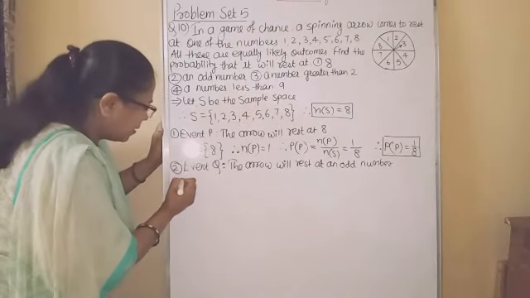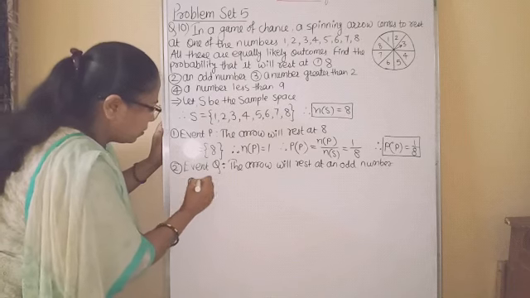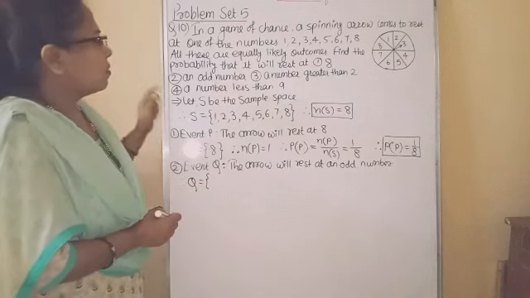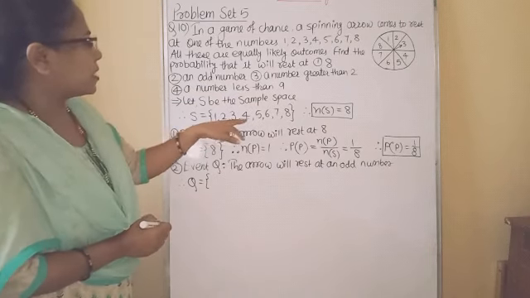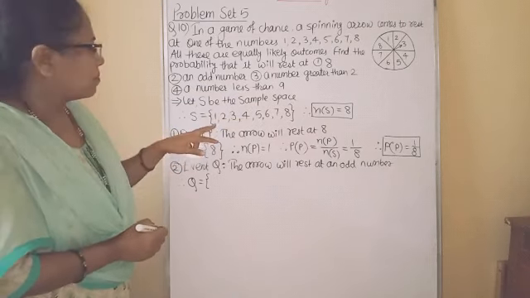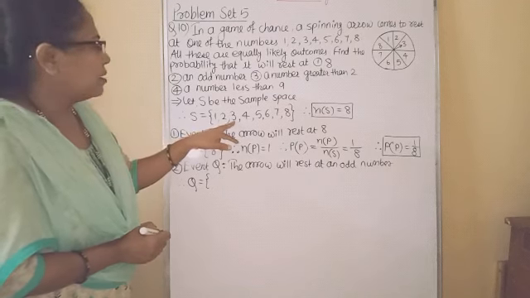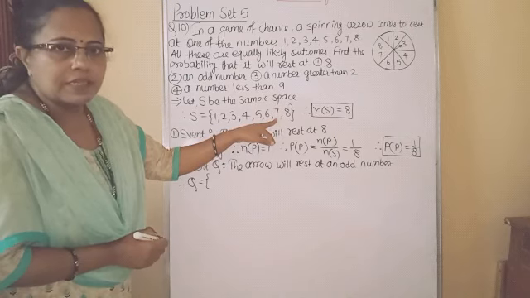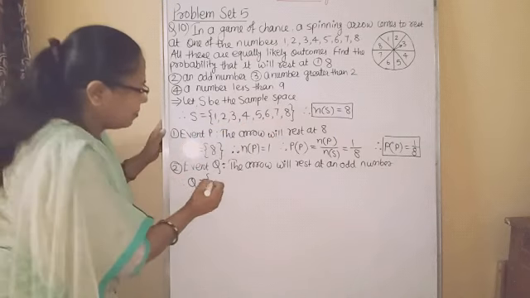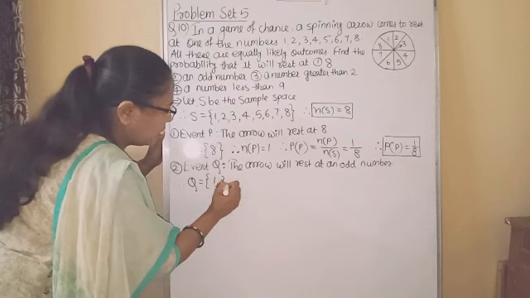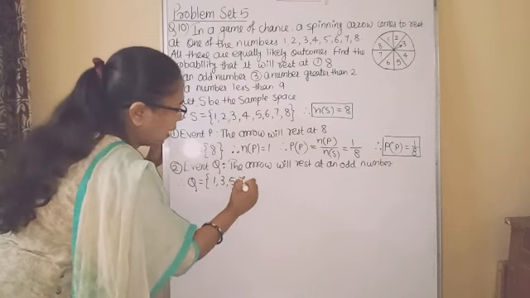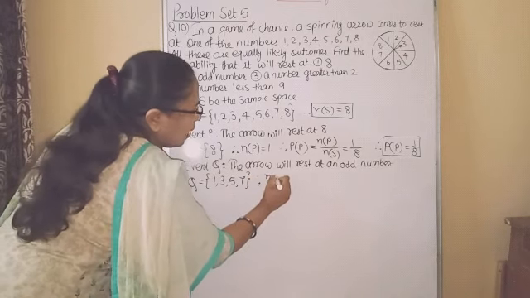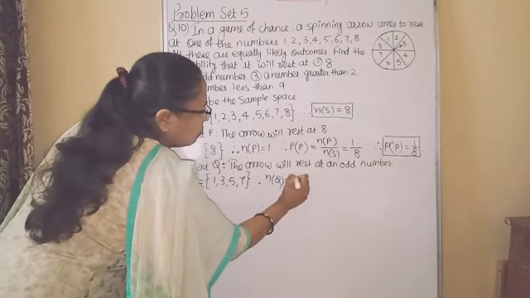Therefore, Q is equal to, now from this sample space, which are the odd numbers? 1, 3, 5 and 7. These are odd numbers. So we will write here 1, 3, 5 and 7. Therefore, n of Q is equal to 4.